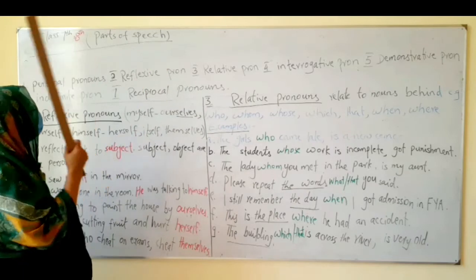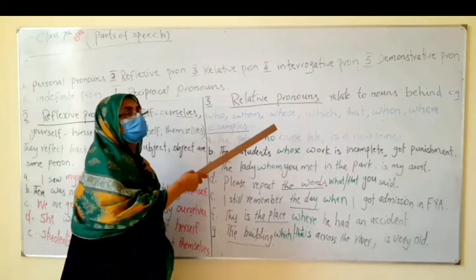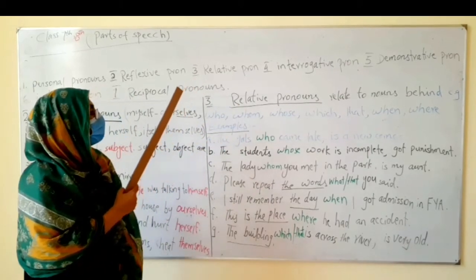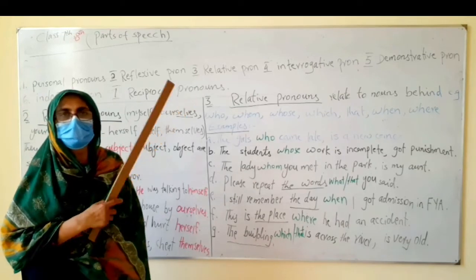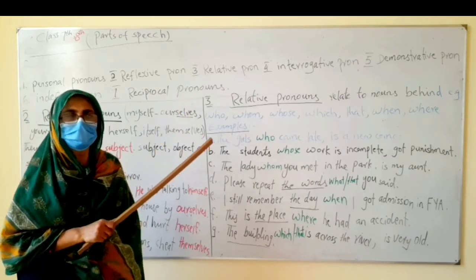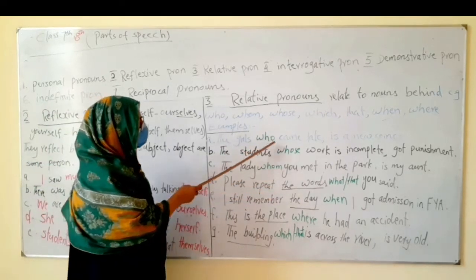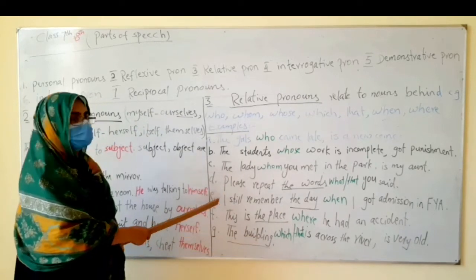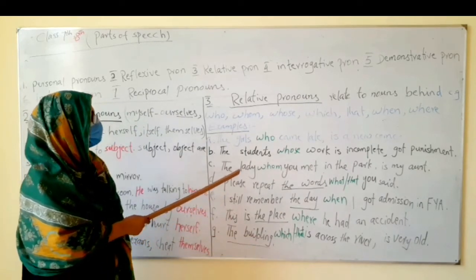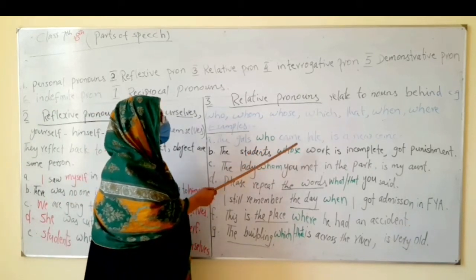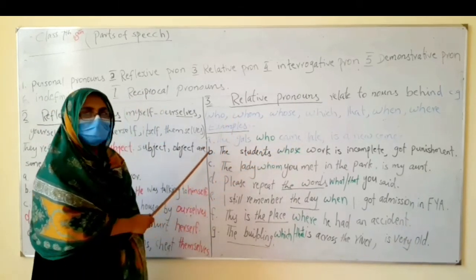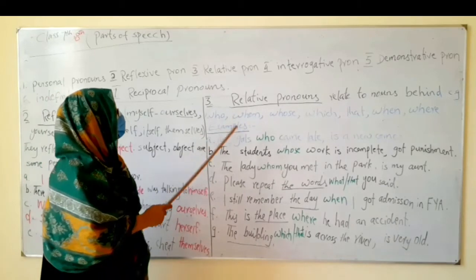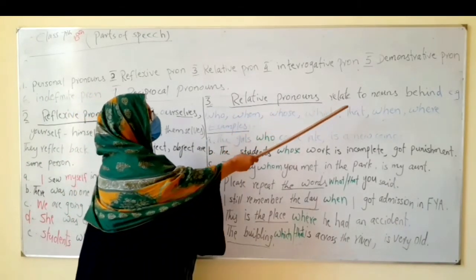Third is relative pronoun. What are relative pronouns? They relate to nouns behind them in a sentence. Pronouns replace nouns, and the same pronouns are interrogative pronouns also, but in the case of interrogative they are used at the start of the sentence. This is the main difference. If they are in the middle of the sentence, they are relative. If they are at the start for asking questions, they are interrogative. Relative pronouns relate to nouns behind.